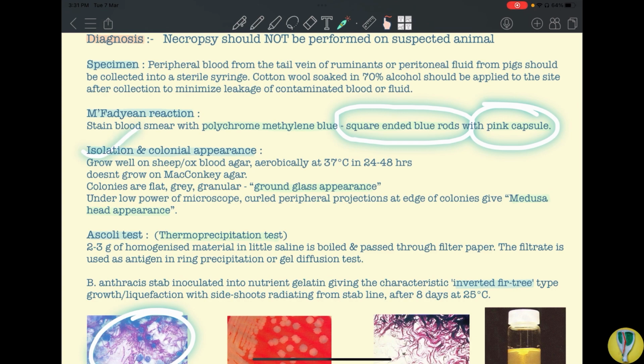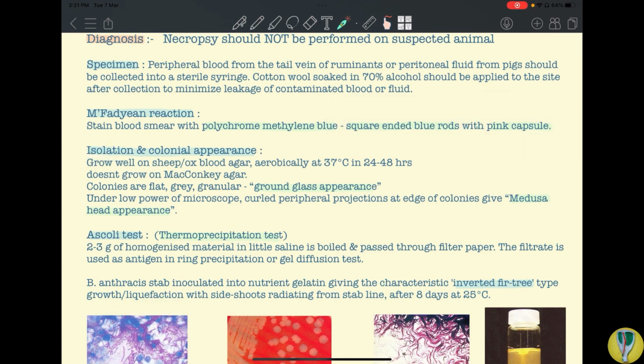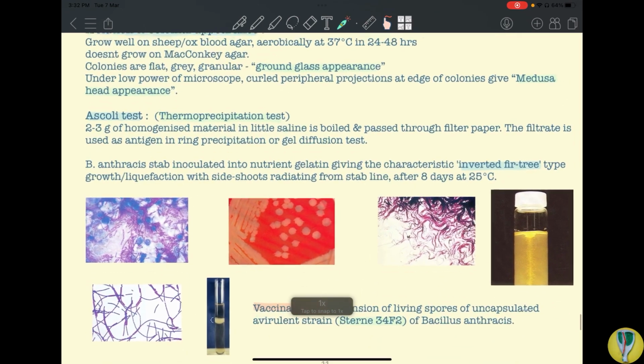Then isolation. Isolation is not routinely done, but for experimental purposes, you can do the isolation. Here, what you will see is ground glass appearance and Medusa head appearance. These are the two main important points. So the bacteria will grow well on sheep or ox blood agar aerobically at 37 degrees Celsius for 1 to 2 days. Okay, it will not grow on MacConkey agar. The colonies are flat, gray, and granular, and this is called the ground glass appearance.